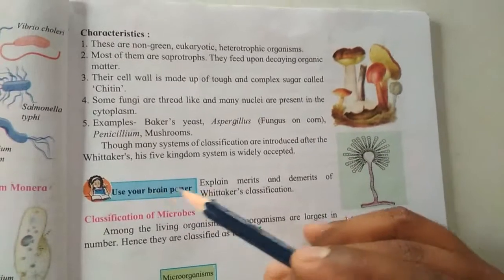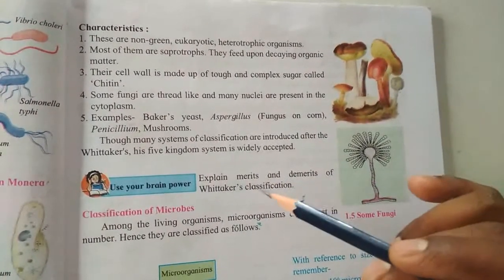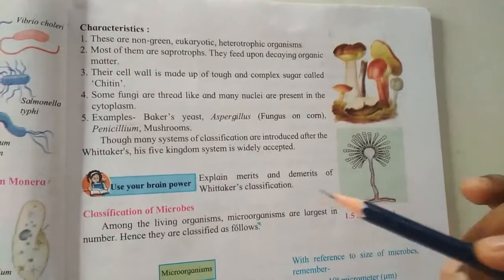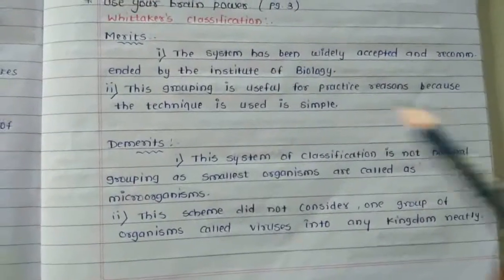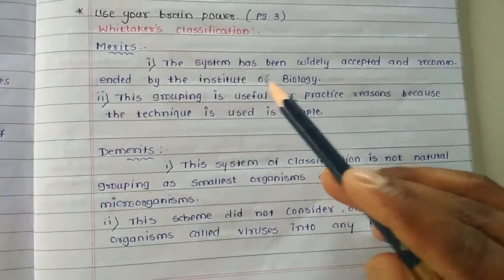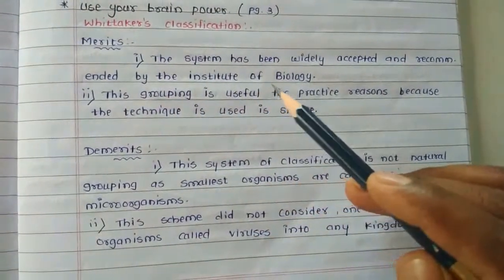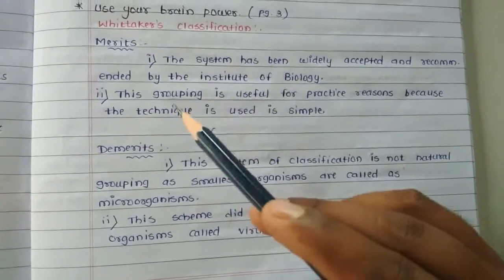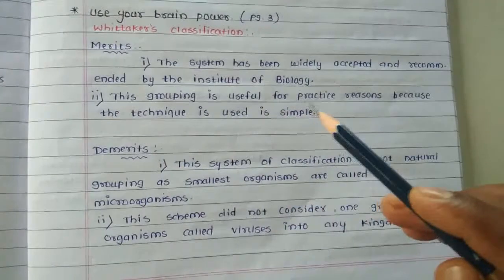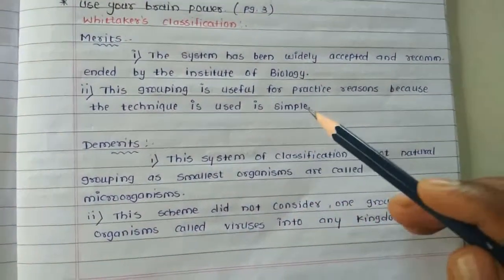Next one is use your brain power. Explain the merits and demerits of Whittaker's classification. So the merits of Whittaker's classification: first, the system has been widely accepted and recommended by the Institute of Biology. Second, this grouping is useful for practical reasons because the technique used is simple.